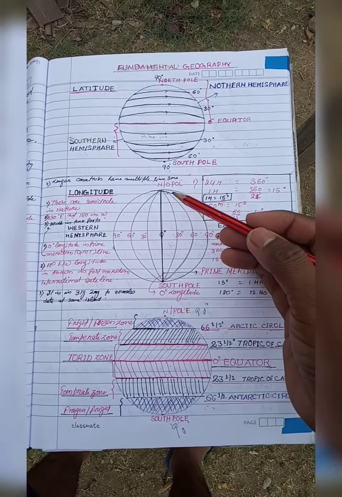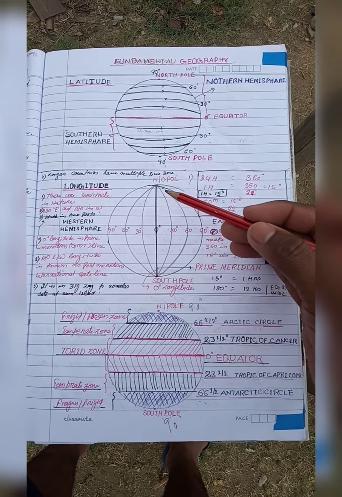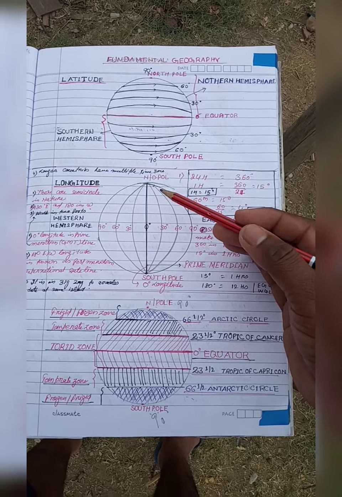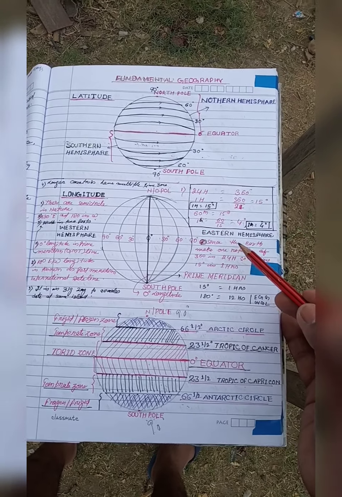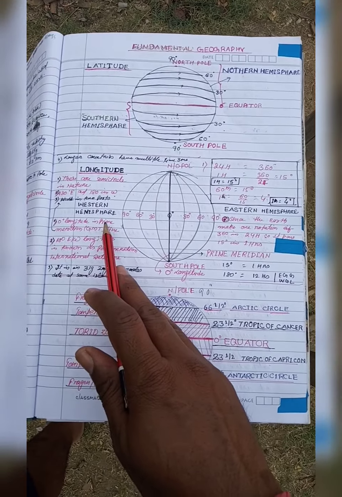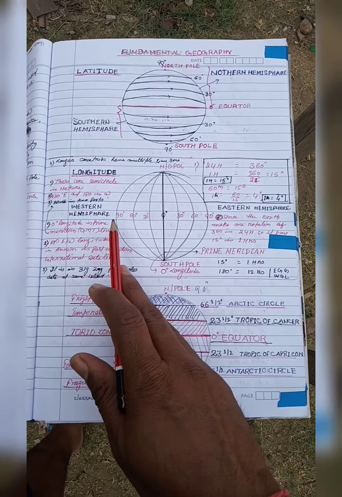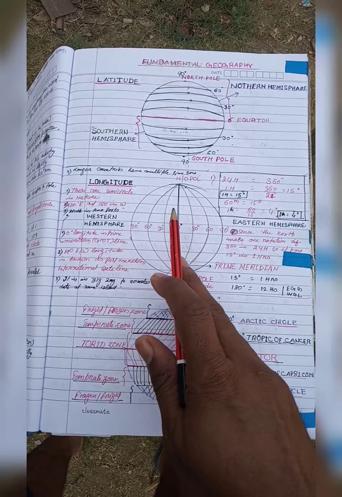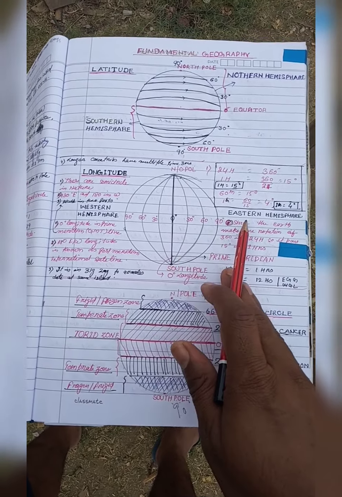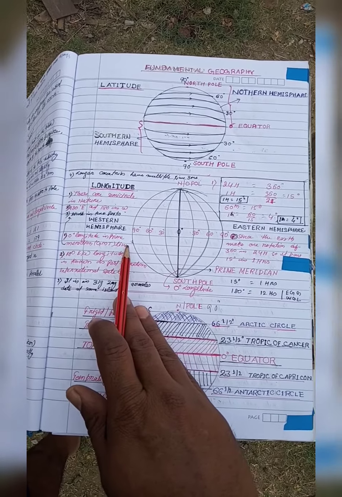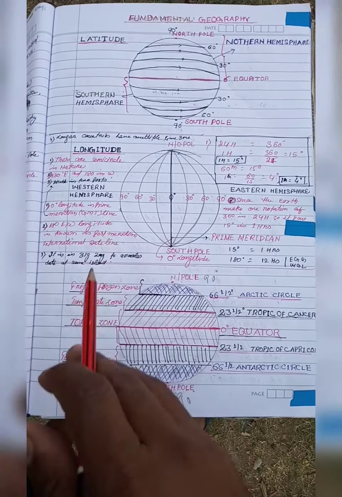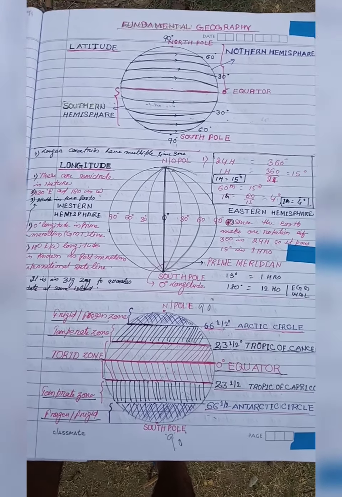These are the lines of longitudes passing through both the poles. Their number is 180 in the east and another 180 in the west. However, in exams the option may also be 360 degrees, which is also correct, but it is better to say that the number of longitudes is 180 in the eastern hemisphere and another 180 in the western hemisphere. And there are two important lines of longitudes. These are the prime meridian and the anti-meridian.